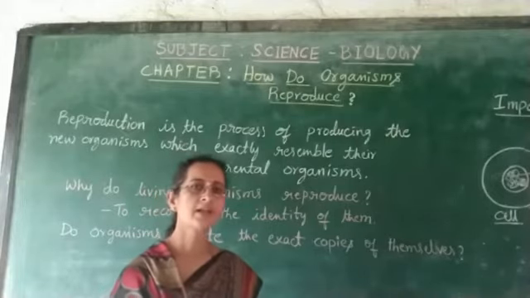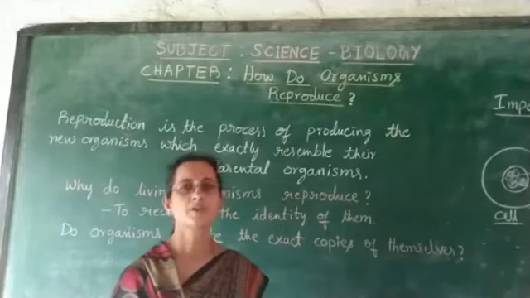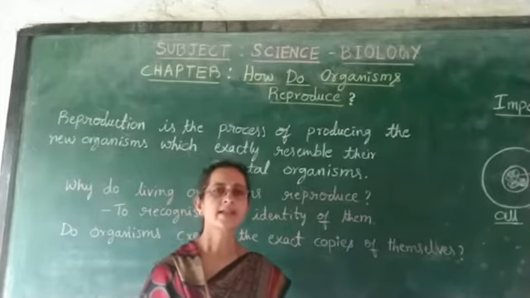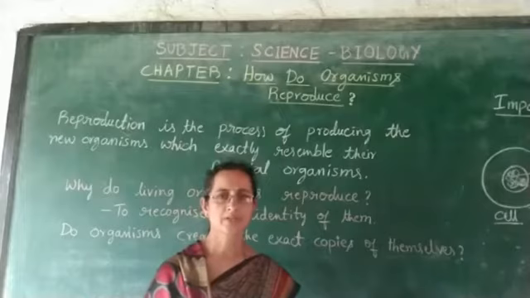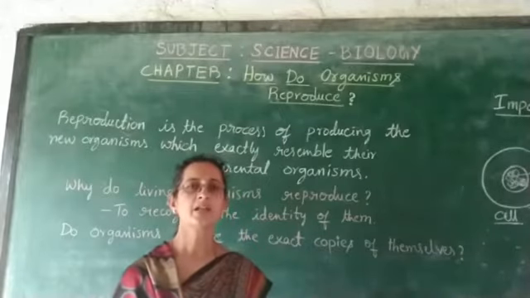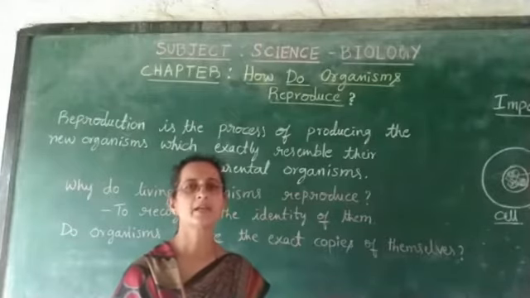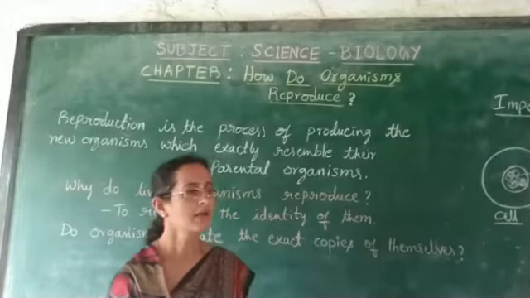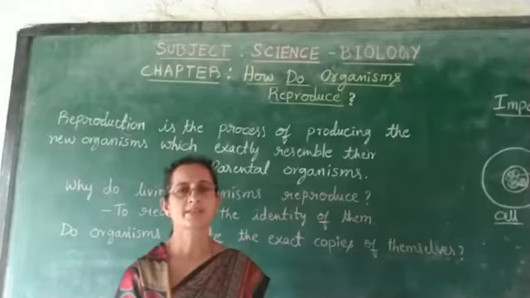So before learning in detail about the different types of reproductive methods, we have to know certain things in general. So what is reproduction? See, reproduction is the process where living organisms produce new organisms which exactly resemble their parents, after which you learn about the types of reproductive methods.